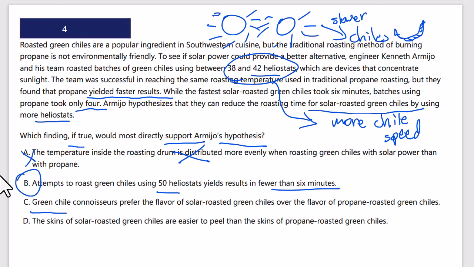Green chili. No, we didn't differentiate green chili. It didn't say chile verde up above. Connoisseurs prefer the flavor. No, it's not who prefers what. Again, that's not right. The skins of solar roast. No, again, it's not about the skins. And again, did they mention green chili? Oh, they did actually. Take that back. They do mention green chili up above. I missed that. But it's still not what they prefer. And it's not whether they're easier to peel or not. So these C and D are irrelevant to the question itself. B is the correct answer.